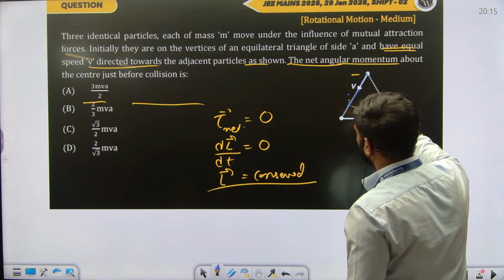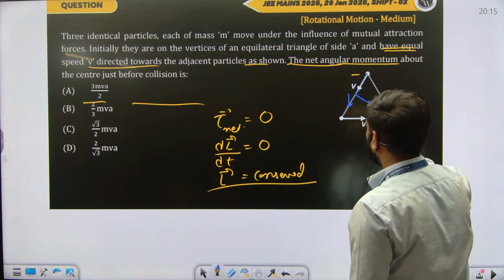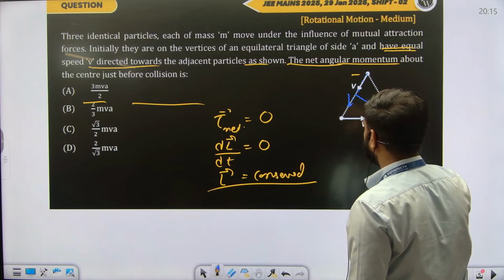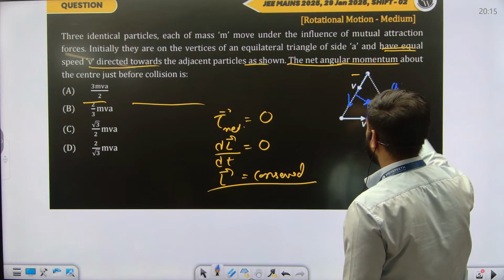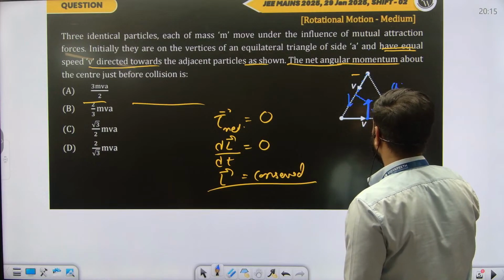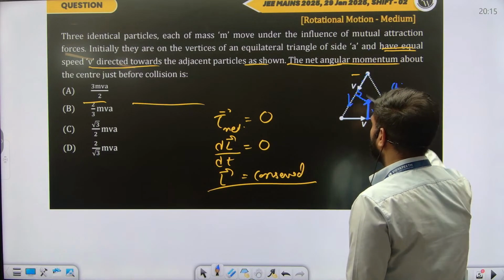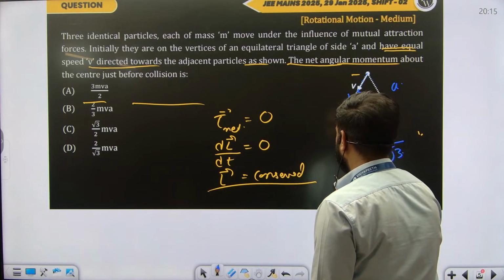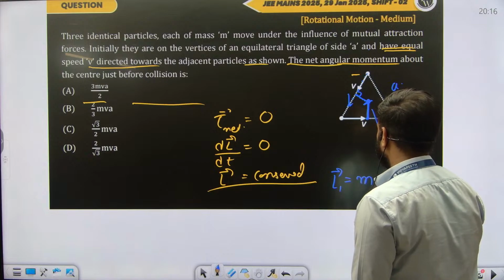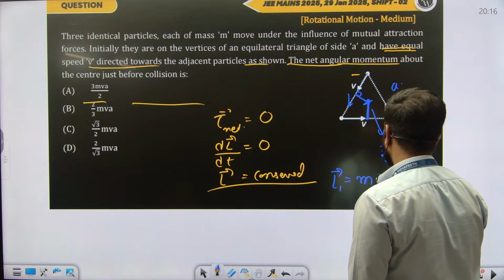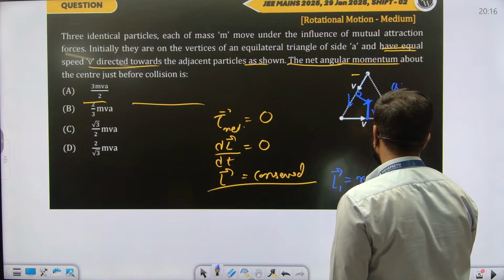Now can you tell me what is the perpendicular distance of the velocity from the centroid? I know that this will be the angle bisector and the line bisector, and the distance of the centroid from the side will be, if the side length is a, a by 2 root 3. So this distance will also be a by 2 root 3. So the perpendicular distance of the velocity is a by 2 root 3. Let's find the angular momentum of one of the particles. It is mass m, velocity into r perpendicular.